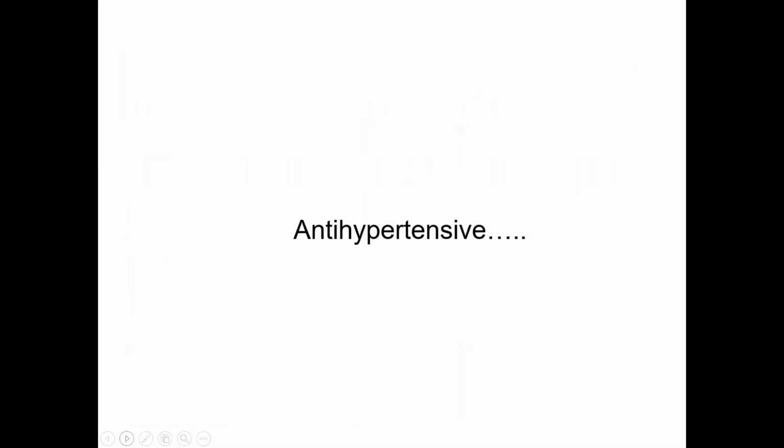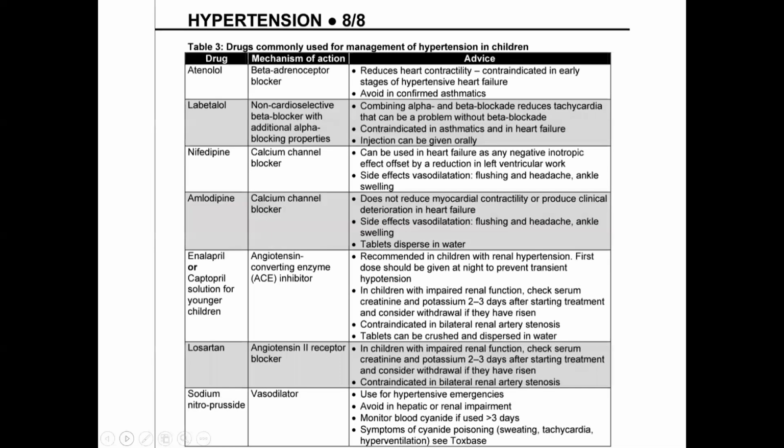Okay. Now about antihypertensives. You just try to remember the most important drug, that is angiotensin converting enzyme inhibitor, because this is mainly asked in the questions, about angiotensin converting enzyme inhibitor and angiotensin 2 receptor blocker.